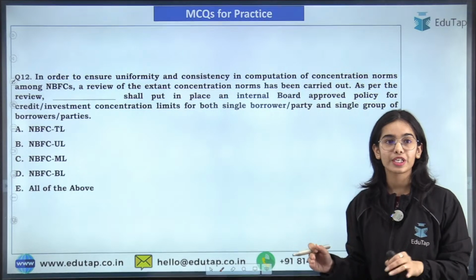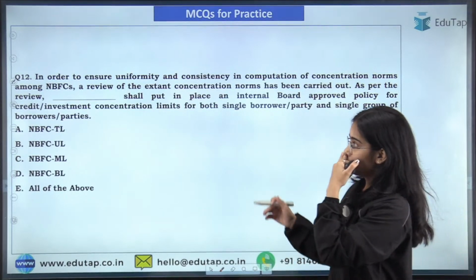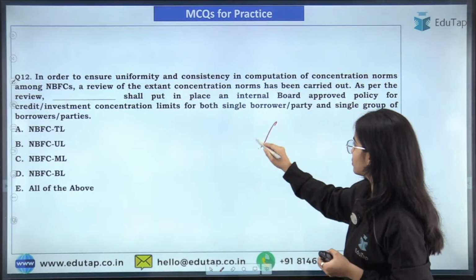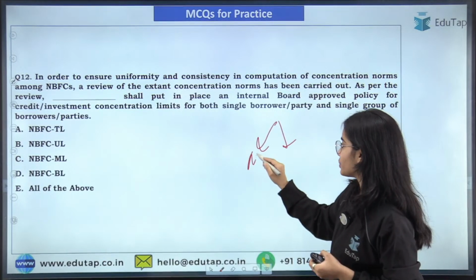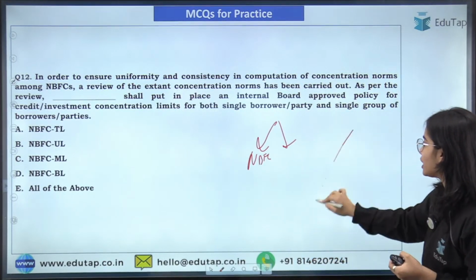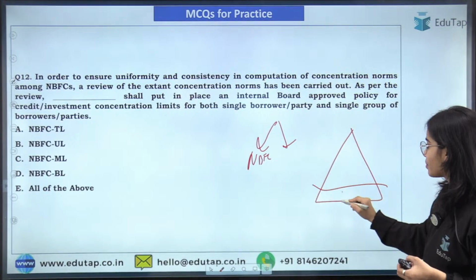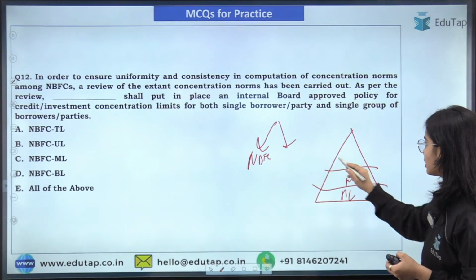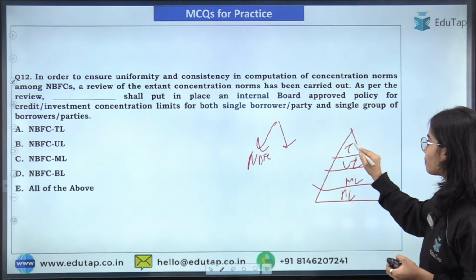Now coming to the next question regarding NBFCs. What happens is that NBFCs are divided into 4 layers: the base layer, the middle layer, the upper layer and the top layer.